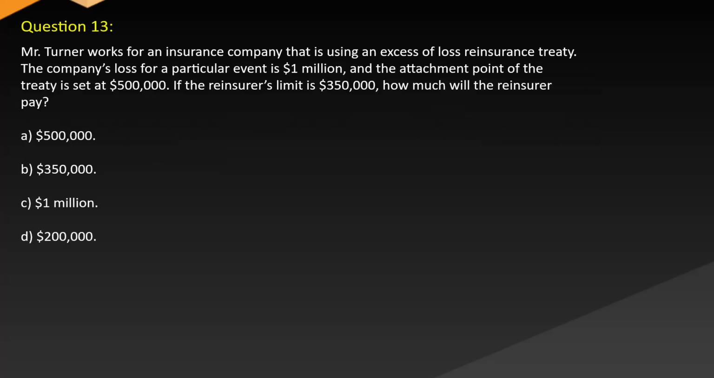Question 13. Mr. Turner works for an insurance company that is using an excess of loss reinsurance treaty. The company's loss for a particular event is $1 million, and the attachment point of the treaty is set at $500,000. If the reinsurer's limit is $350,000, how much will the reinsurer pay? A. $500,000. B. $350,000. C. $1 million. D. $200,000.